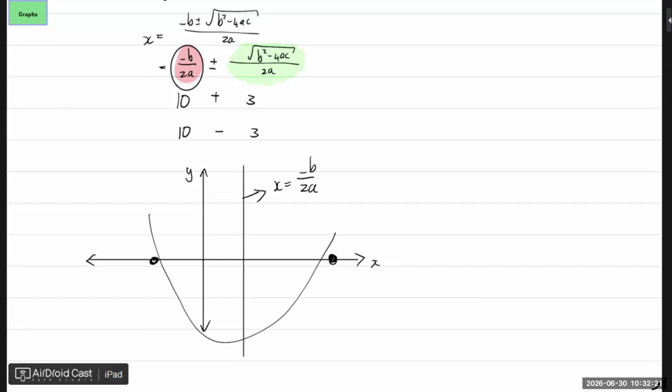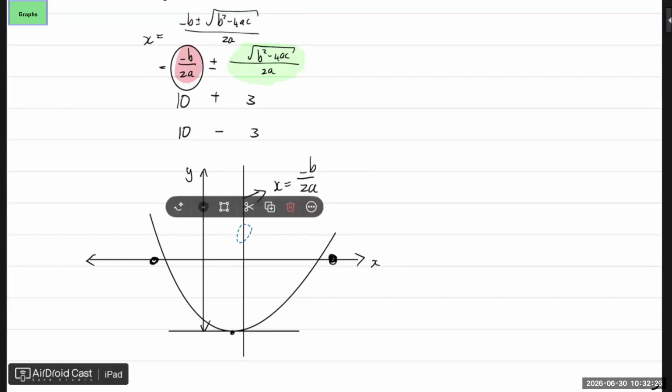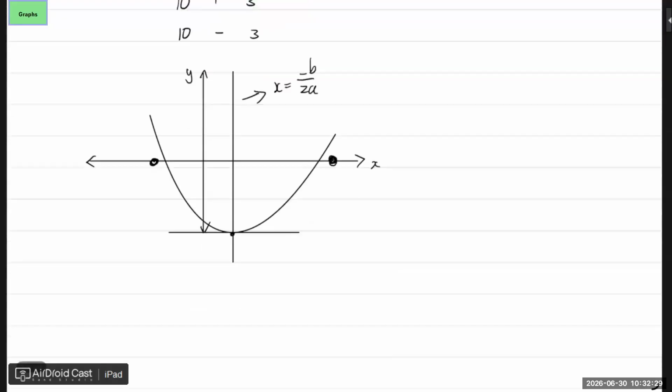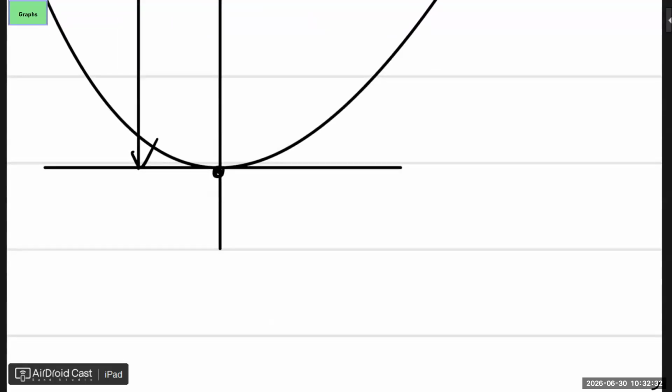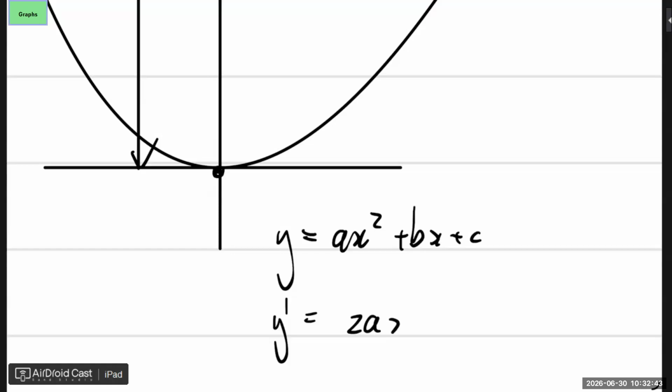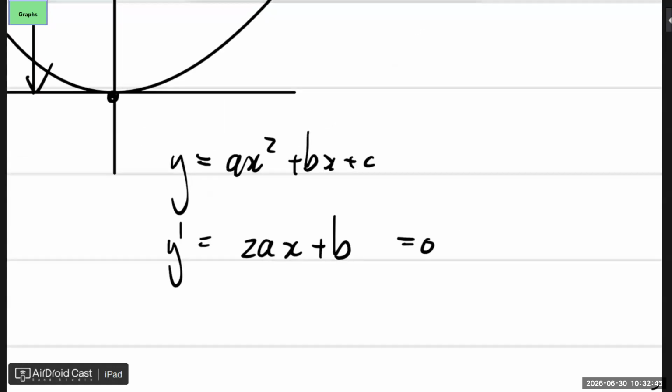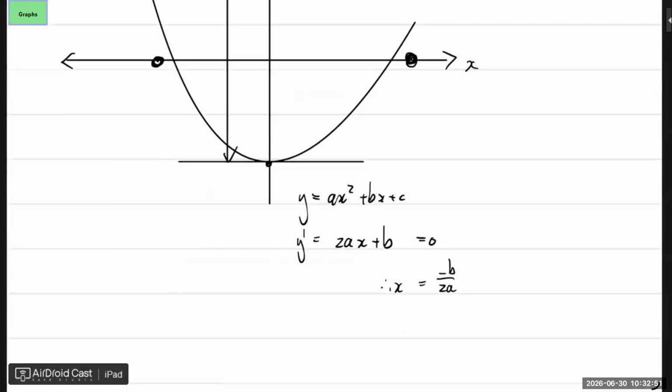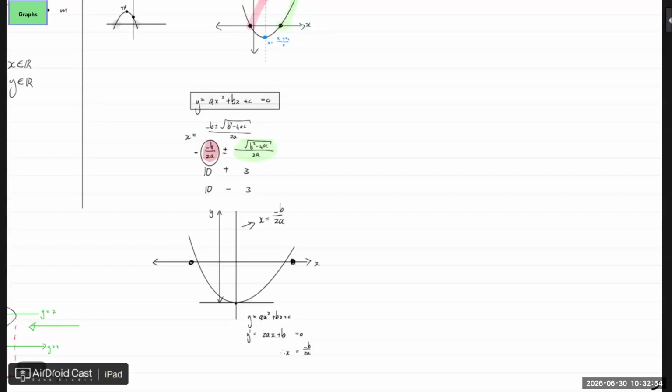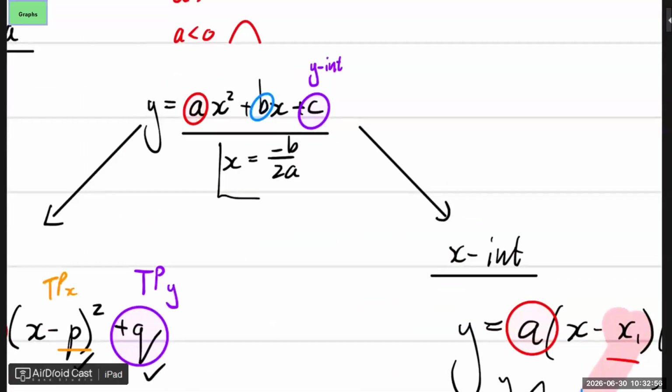Another reason, and we will discuss that later as well: what is the gradient at the turning point? How do we get the gradient? The gradient is the first derivative, right? So y equals ax squared plus bx plus c. What is the first derivative? 2ax plus b. And we equate it to 0. So x equals negative b over 2a. You see? So there are at least two reasons why you can quickly get the turning point or the axis of symmetry.